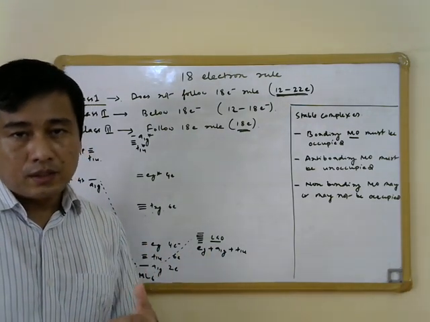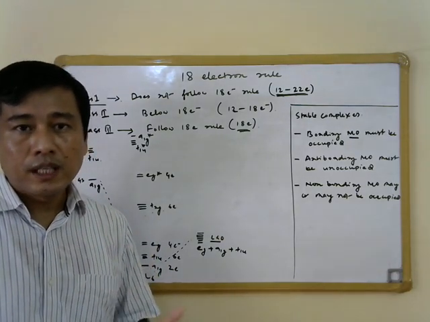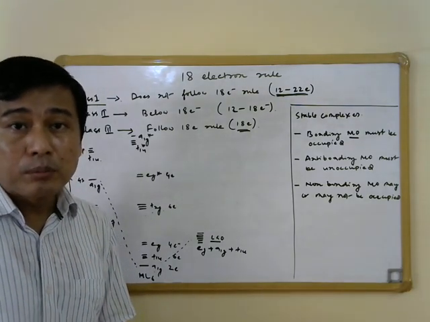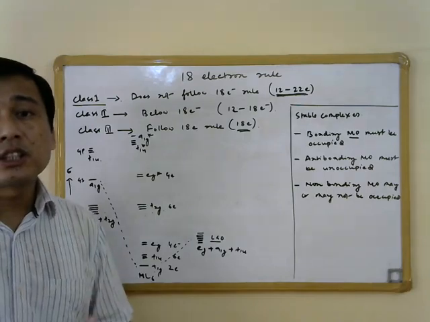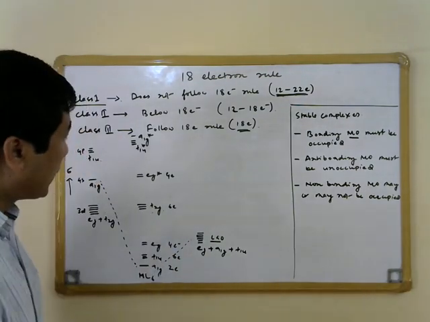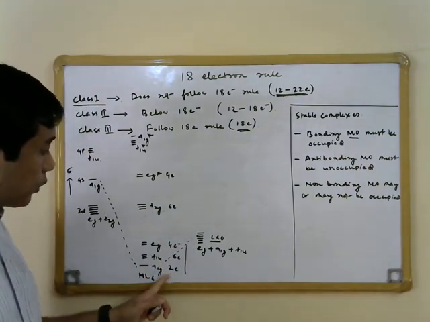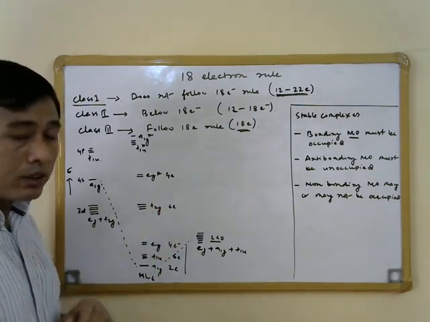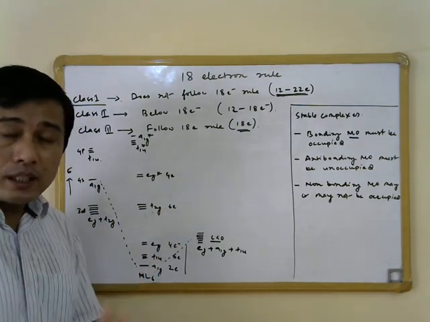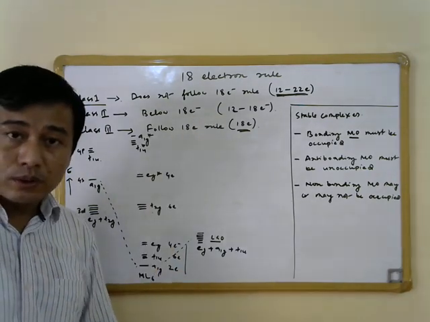So for heavier transition metals, for 4d or 5d metals, the CFSE is anyway going to be high, and eg star is going to be strongly antibonding in nature. That is why eg star, if it is occupied, will decrease the stability of the complex. That essentially tells us that we can have these 12 electrons in the bonding molecular orbitals, as well as electrons in the t2g non-bonding molecular orbitals, so that is 6 electrons. So up to 18 electrons we can have, and then the complex is going to be stable.